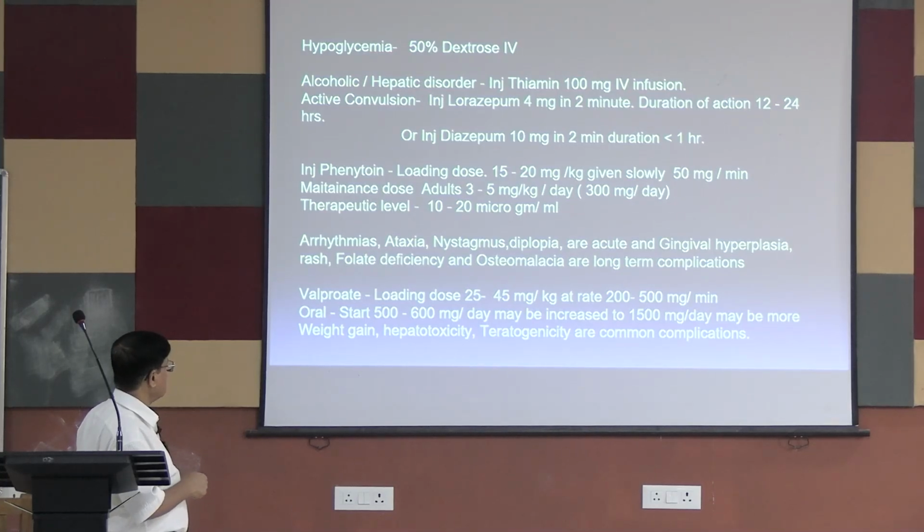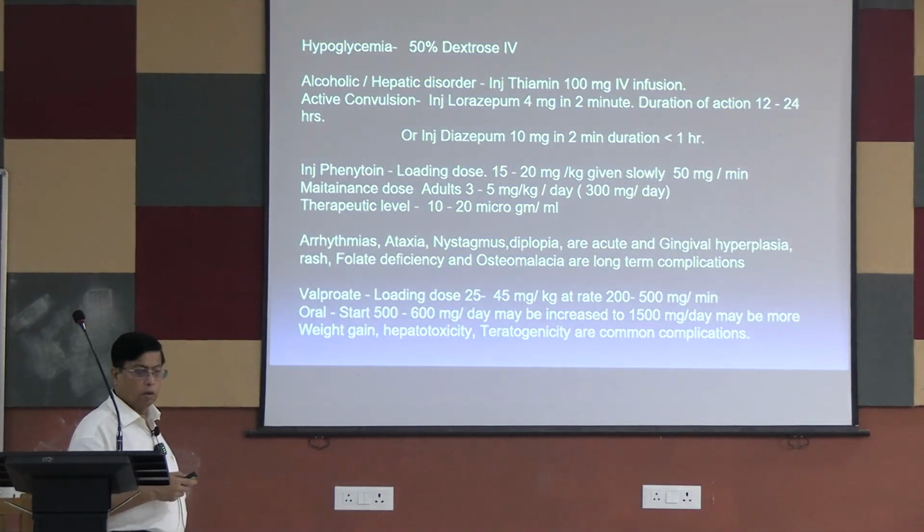Valproate loading dose is 25 to 45 milligram per kg at the rate of 200 to 500 milligram per minute. Oral valproate is a very commonly used drug, at 500 to 600 milligram per day, maybe increased up to 1000 or 1500 milligram per day, maybe more. But the complications are there, like weight gain, hepatotoxicity, and teratogenicity, which I have already discussed.